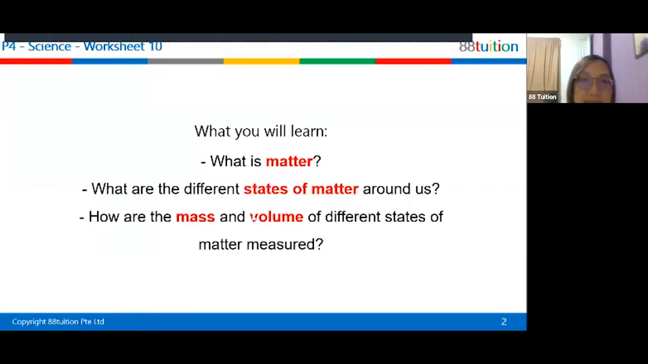Okay, next, the next question would be: how do we measure mass? Everybody type in the chat, how do we measure mass of matter?